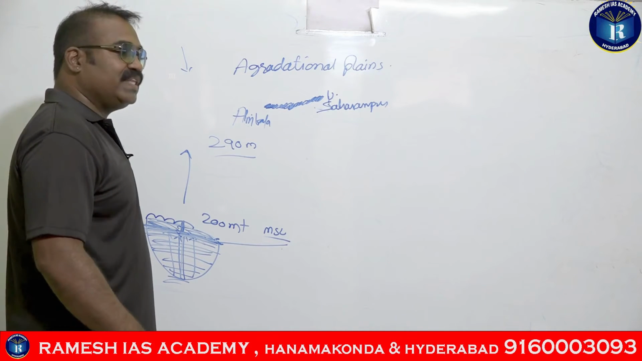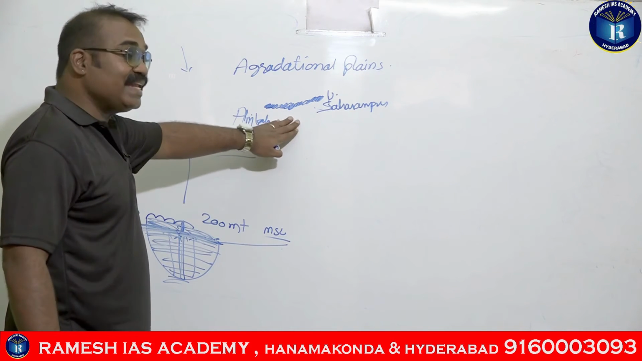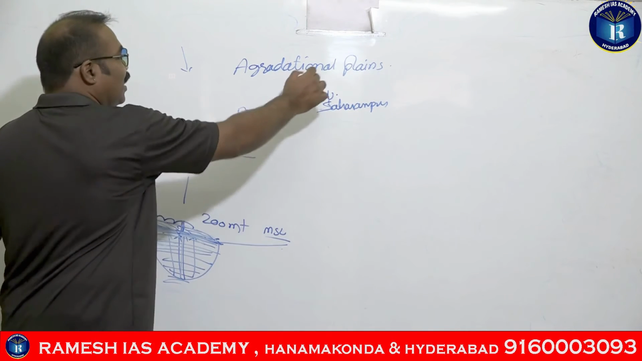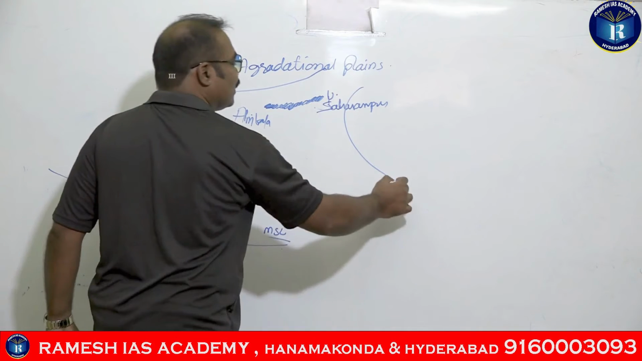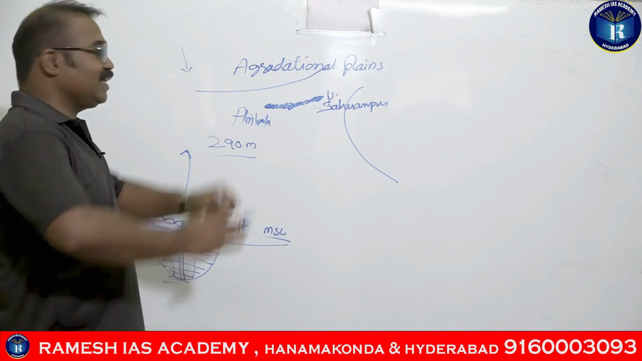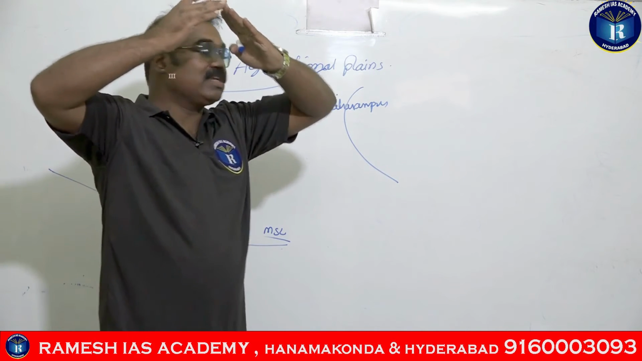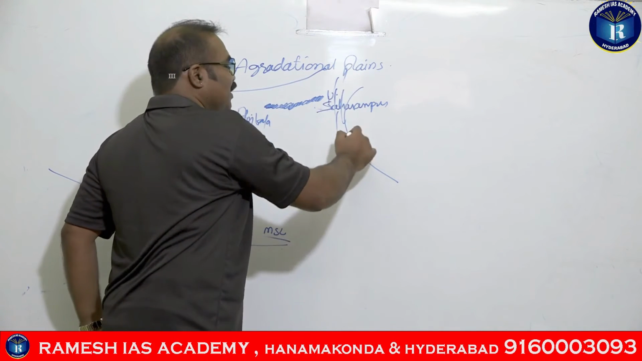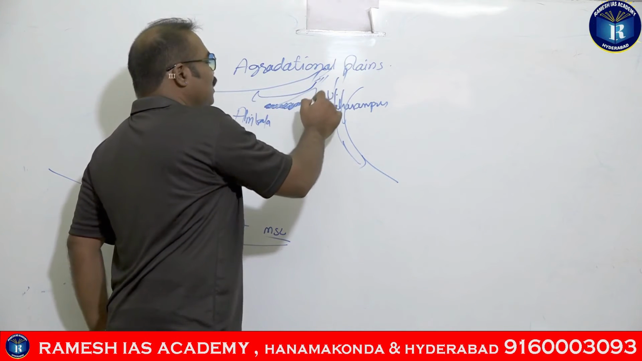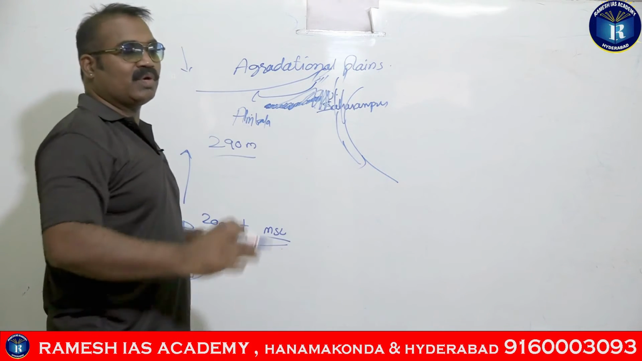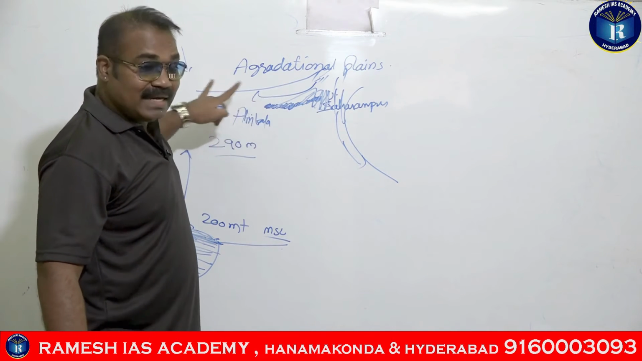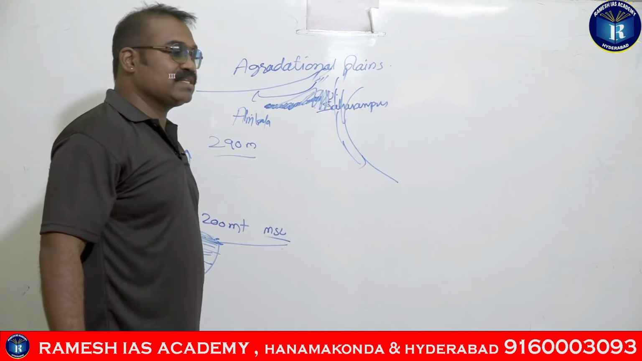Because of this, what's happening? This area is acting as a watershed or water divide between the Indus and the Ganges river systems. Because it is elevated, the rivers which are originating this side are all coming this side. The rivers which are originating this side are all going that side, because this area is having a maximum height of 290 meters. So it is acting as a water divide between Indus and Ganges river systems.